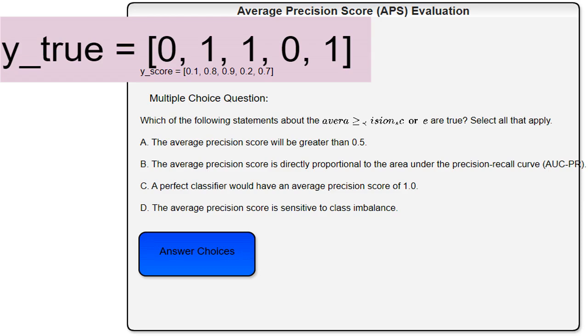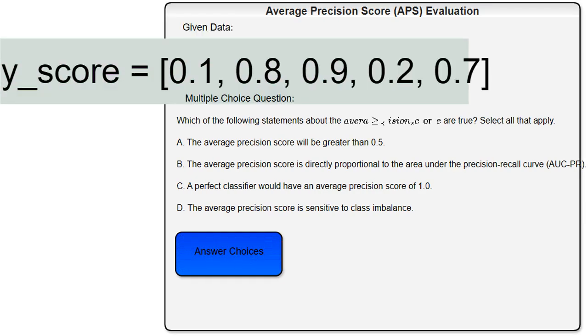This shows the correct classifications for each data point. A 1 means the data point truly belongs to the positive class, and a 0 indicates it's in the negative class. These are the probabilities predicted by the model for each data point. For example, the first data point has only a 0.1 probability of being positive, while the second one has a 0.8 probability. A higher score means the model is more confident that the data point is from the positive class.